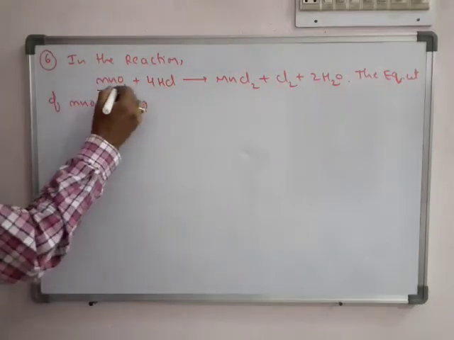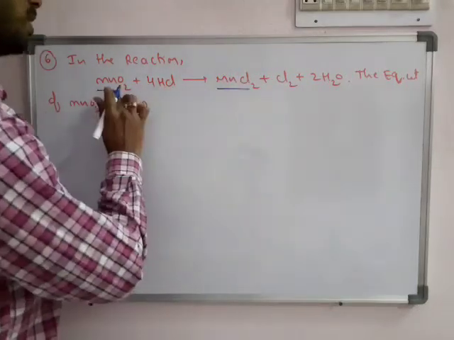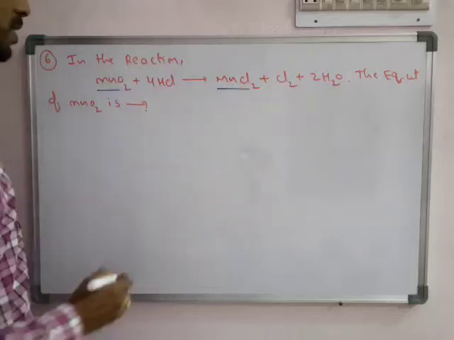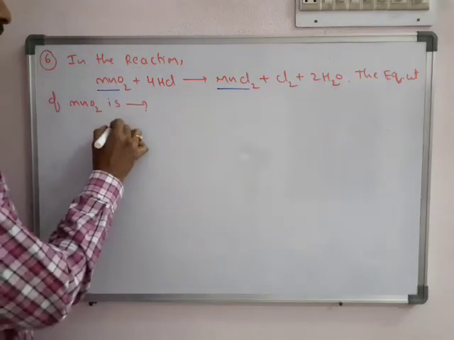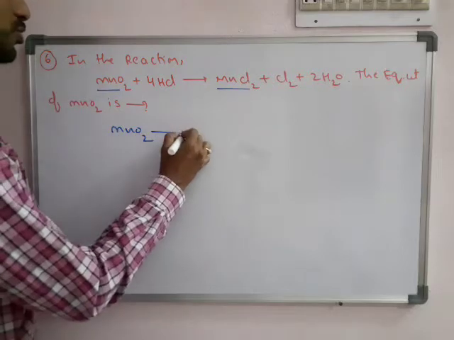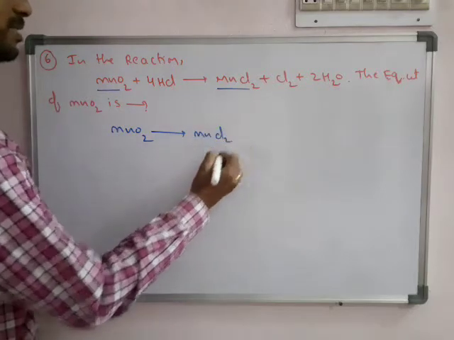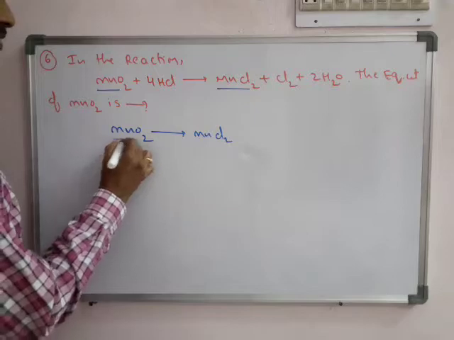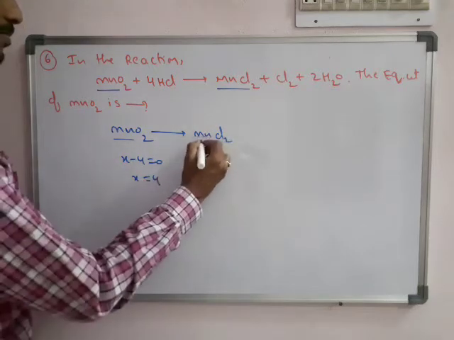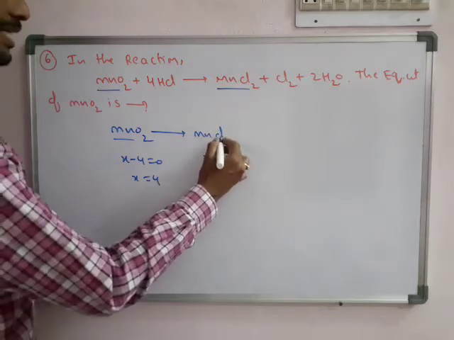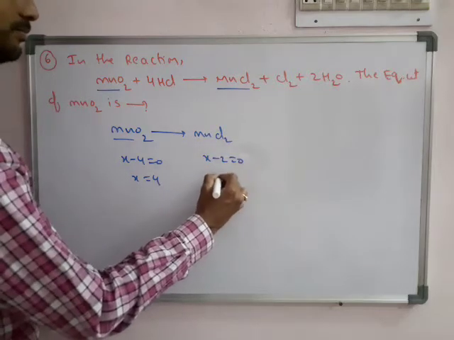Here MnO2 is changed to a manganese compound. What is the change in oxidation number? Here MnO2 is changed to MnCl2. Manganese oxidation number here is +4, and what is the manganese oxidation number here? HCl carries -1.